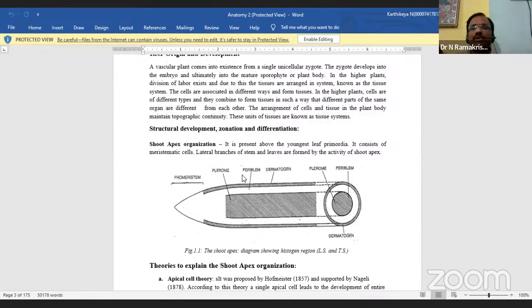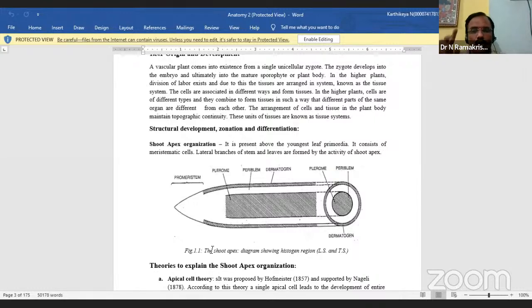We are looking at different types of tissues in different plant kingdoms. In the first, some members have a group of cells, not single cells, meaning development starts from a group of initial cells. Sometimes we see only one initial cell. This is seen in pteridophytes.